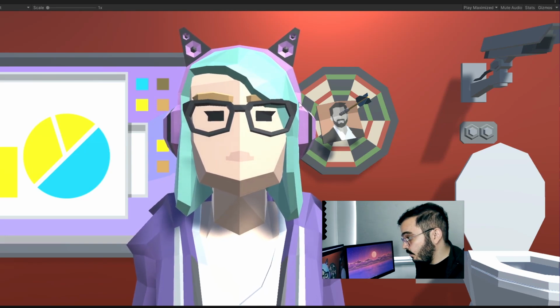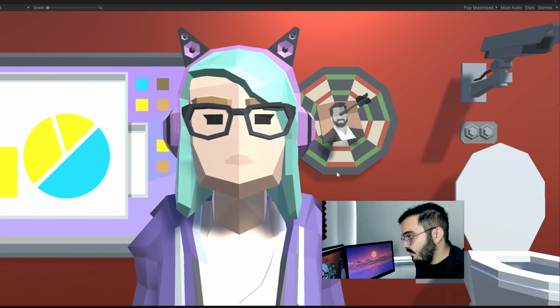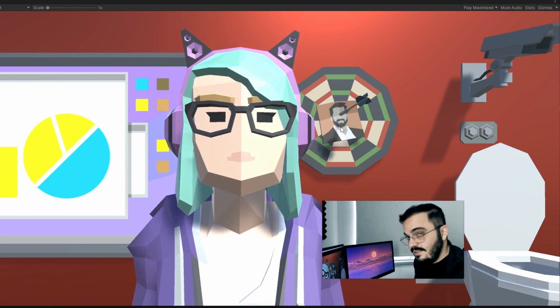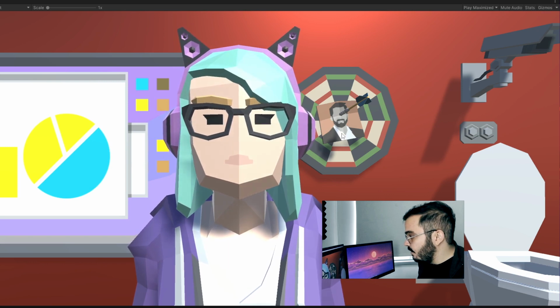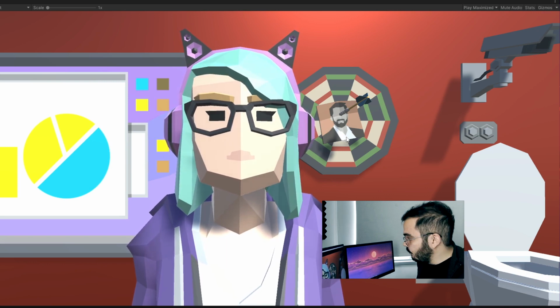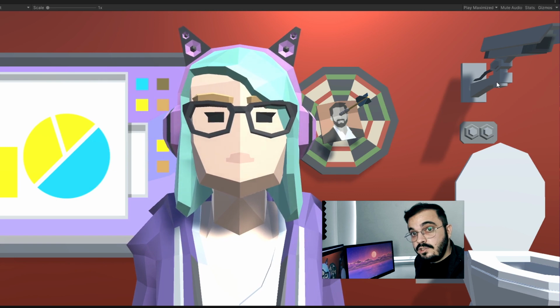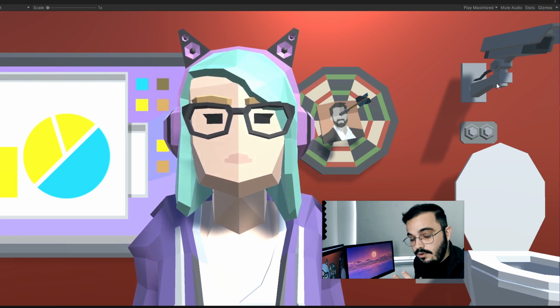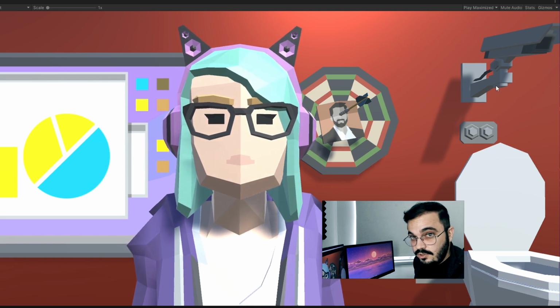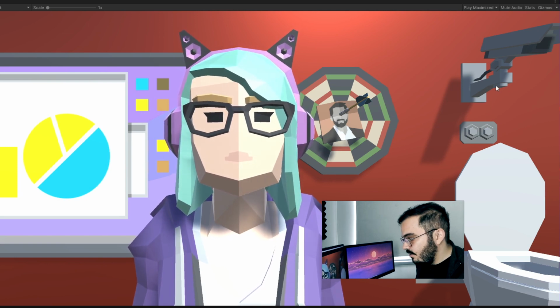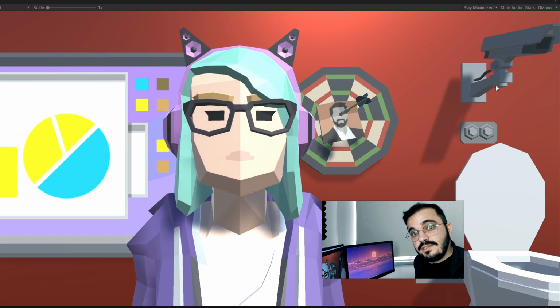And in case you were wondering, this dart game at the back has Elon Musk at the center, because I don't know why she hates Elon Musk for some reason. And just like Elon Musk, we also added a camera to make sure that our slaves, our employees, are working all the time without any additional benefits, you know? So yeah, I think this will do just fine.